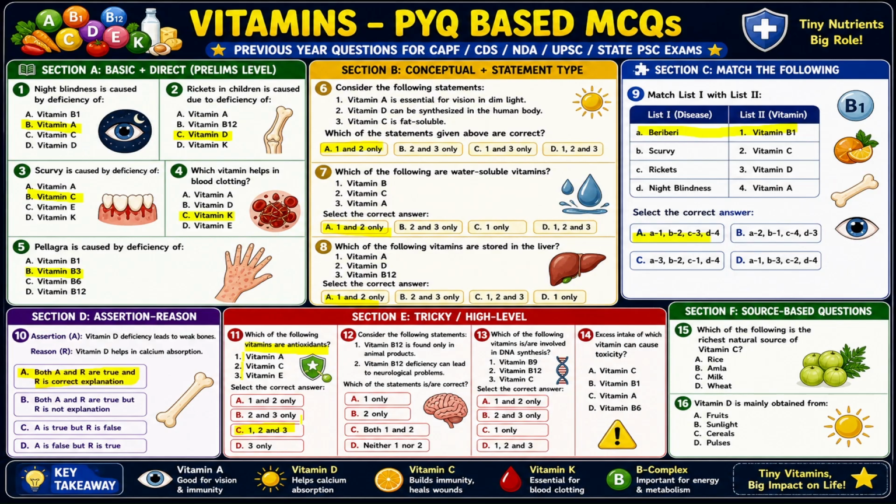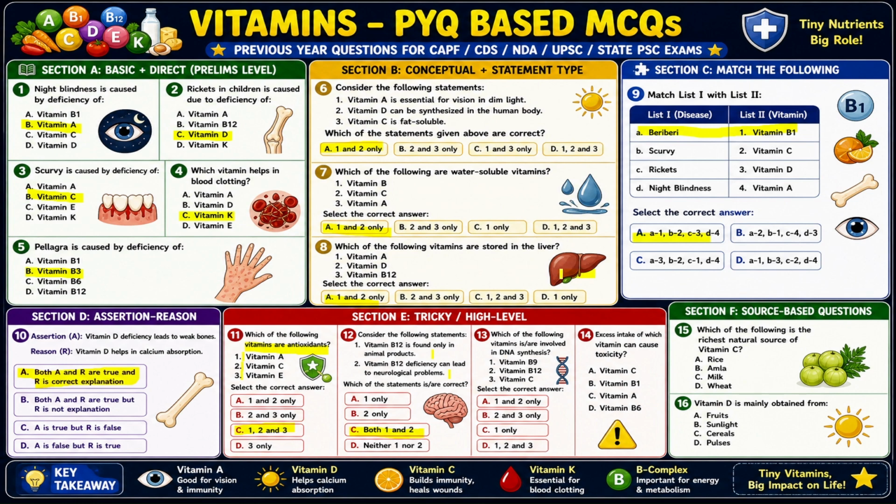B12 is found only in animal products. Yes, I have mentioned it. Now, B12 deficiency can lead to neurological problems. Yes. Here's a point I want to tell you about B12. Despite being a water soluble vitamin, it is stored in our liver.